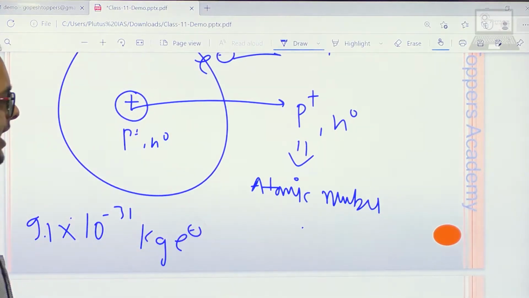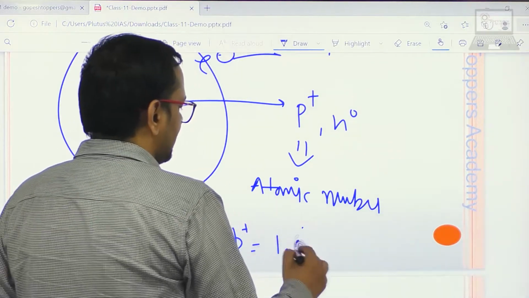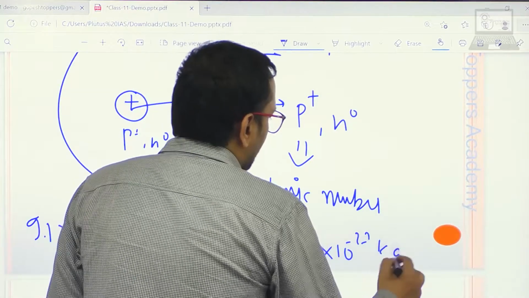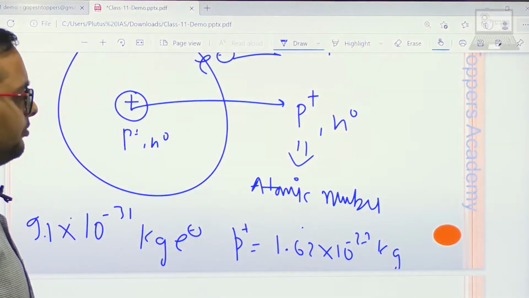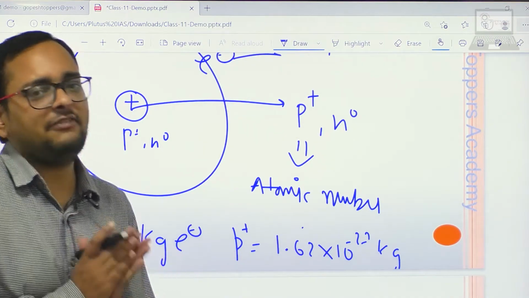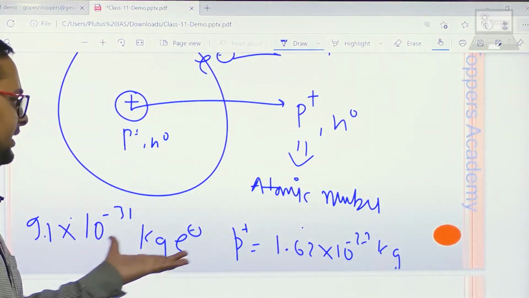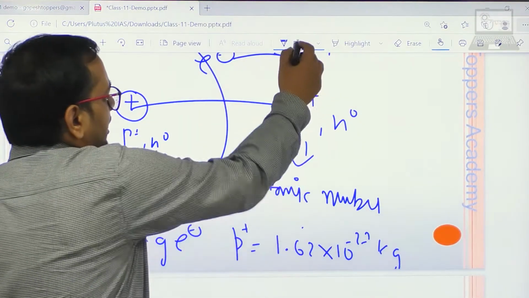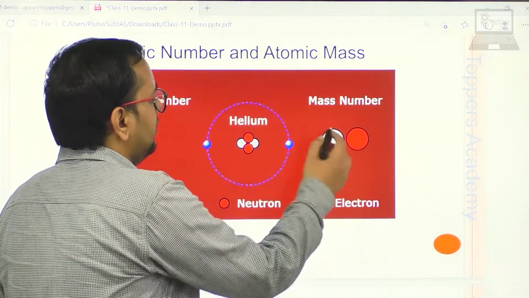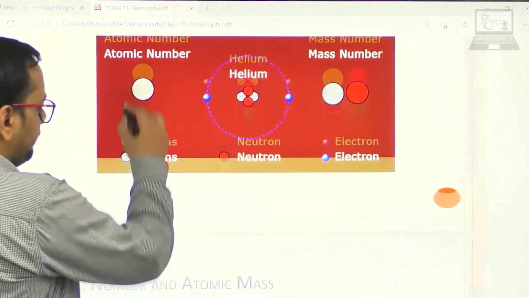And what is the mass of a proton? The mass of a proton is 1.62 into 10 to the power minus 27 kg. Neutron is also about 1.624 into 10 to the power minus 27 kg. So these are very light, but the electron is much lighter than the proton. So in counting the atomic mass, we do not include the electron. In atomic mass, we only include the number of protons and the number of neutrons.